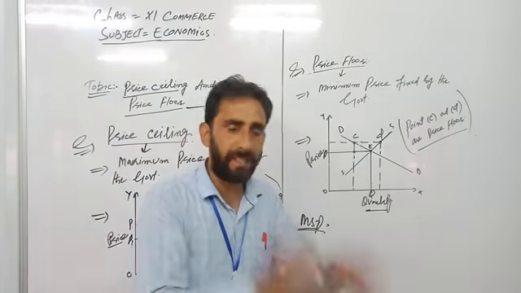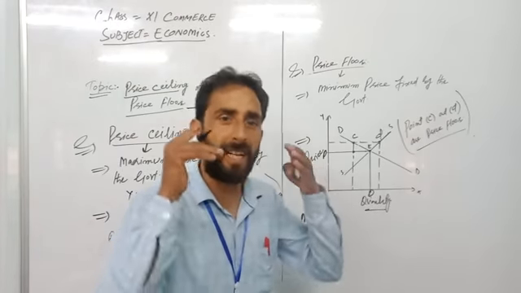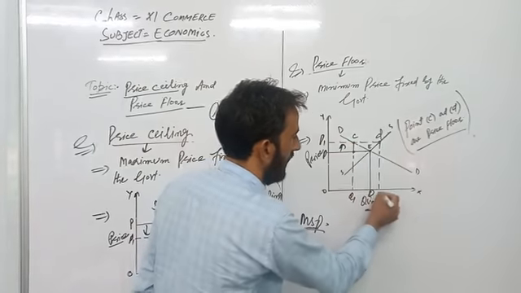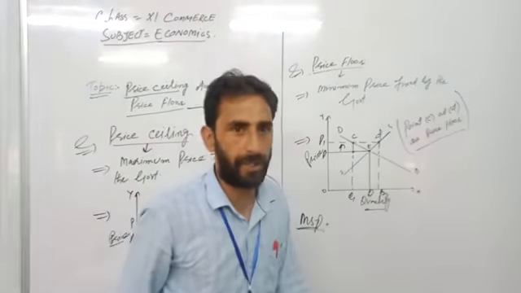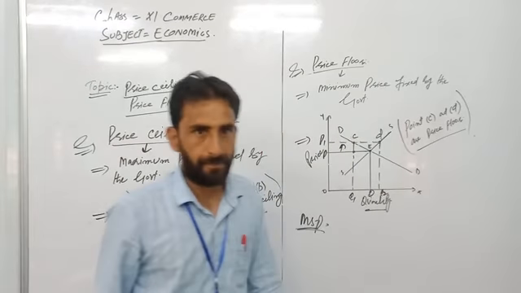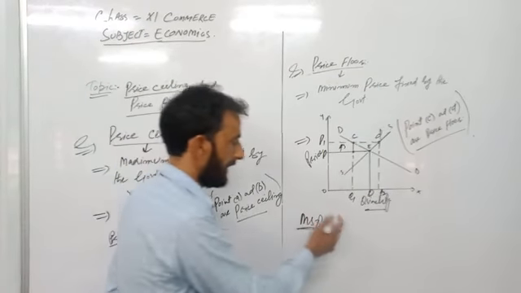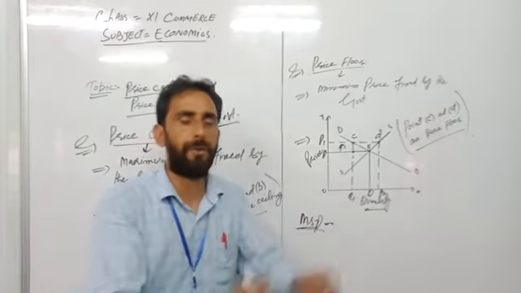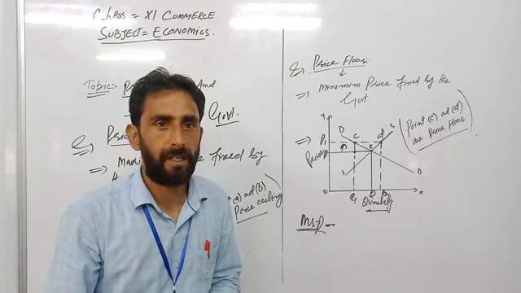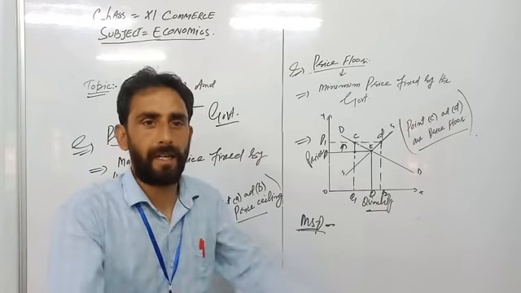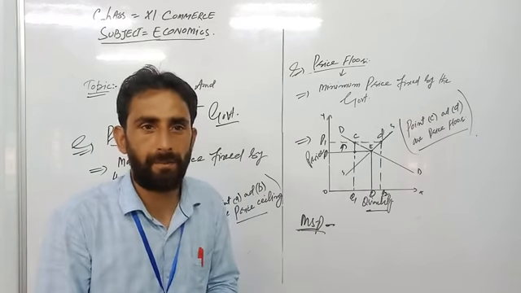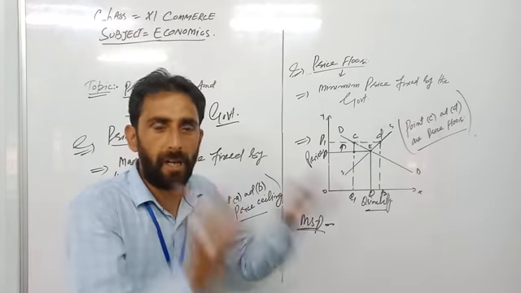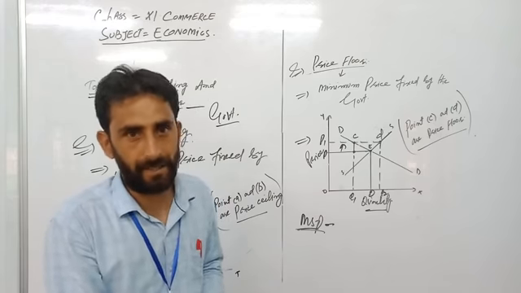But when the government intervenes, MSP is greater than the market price, at P1, and Q1 and Q2 will be the quantity supplied and quantity demanded. This price floor supports the farmers' income, giving them what they expected from the market.